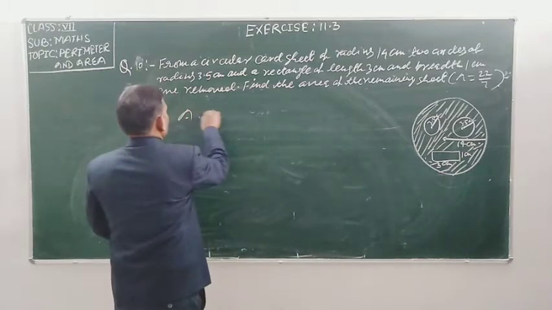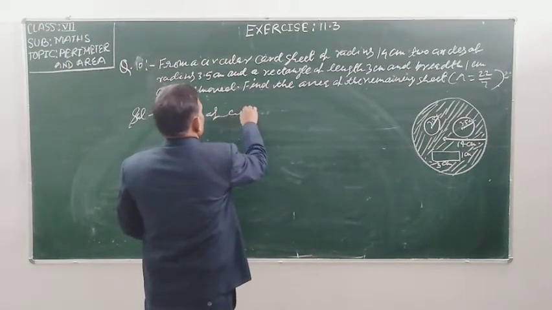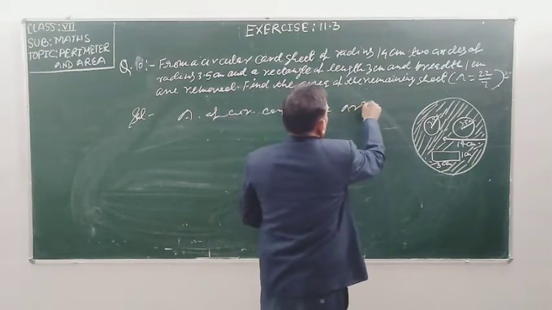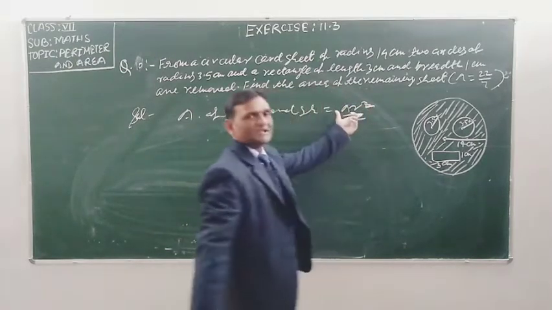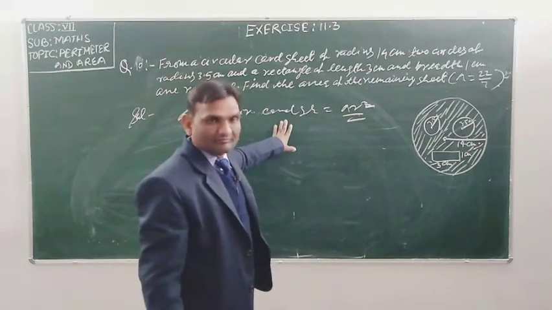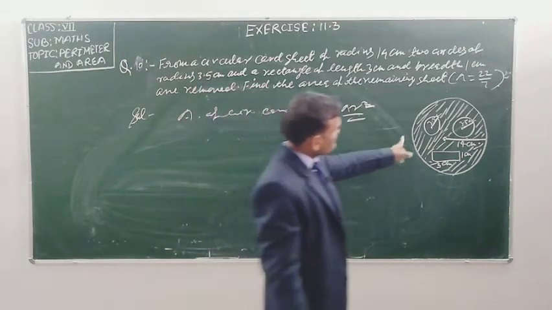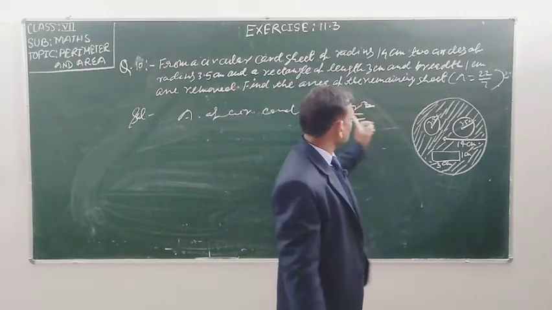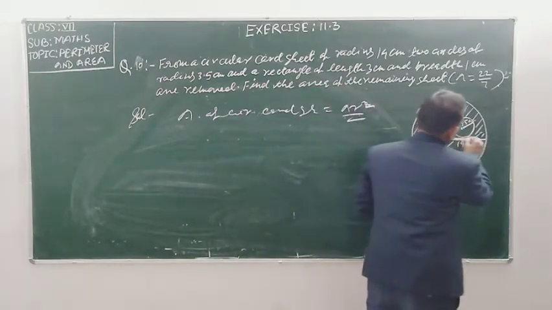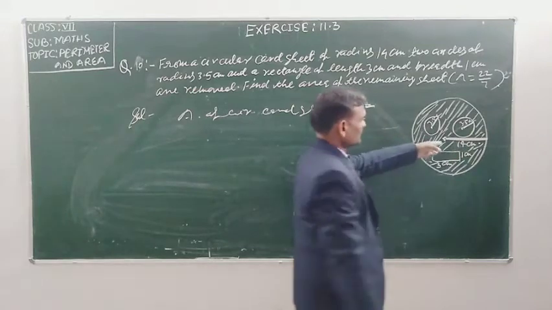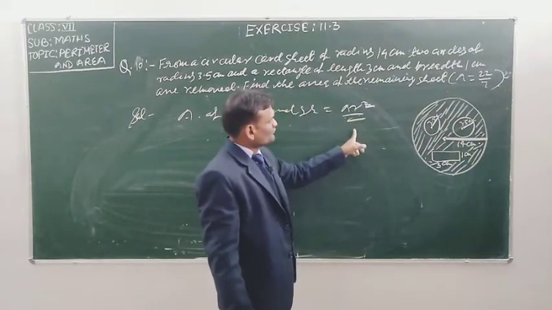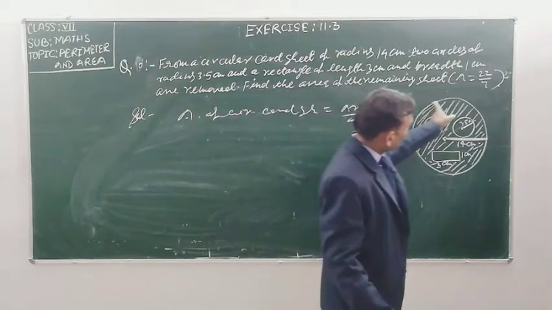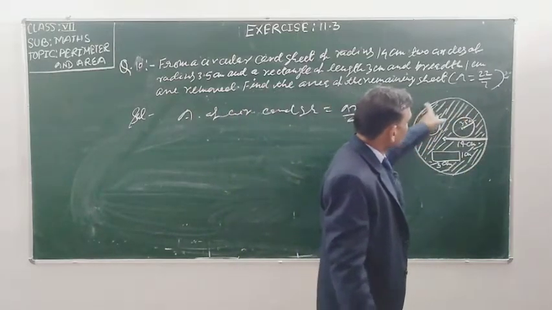Area of circular curved sheet. Pi r square, you know pi r square. You will write this statement: area of the circular curved sheet, pi r square. Value of pi is 22/7. R is given for this circular curved sheet, 14 centimeter. So 22/7 into 14 into 14. In this way, you will find the area of the circular curved sheet.